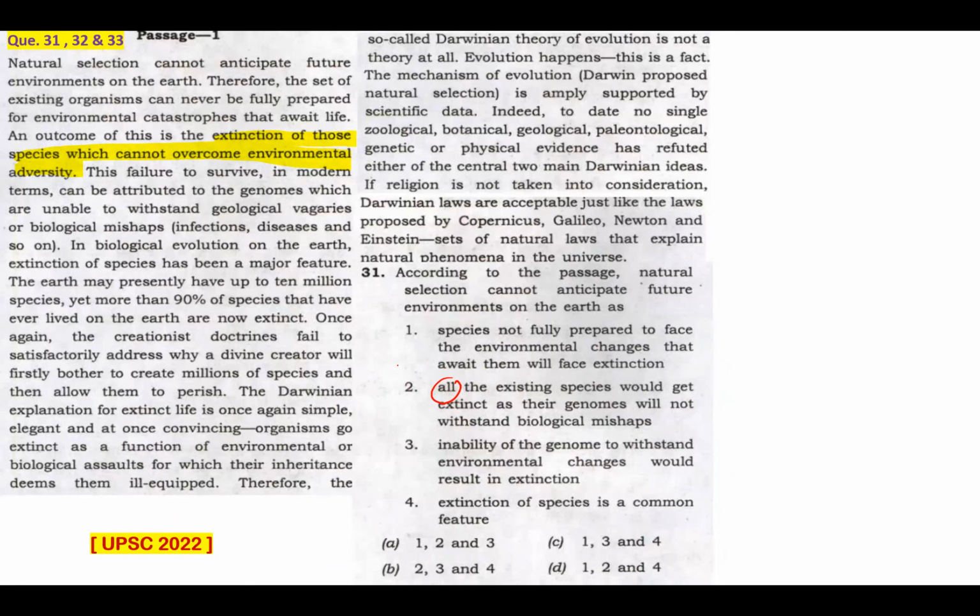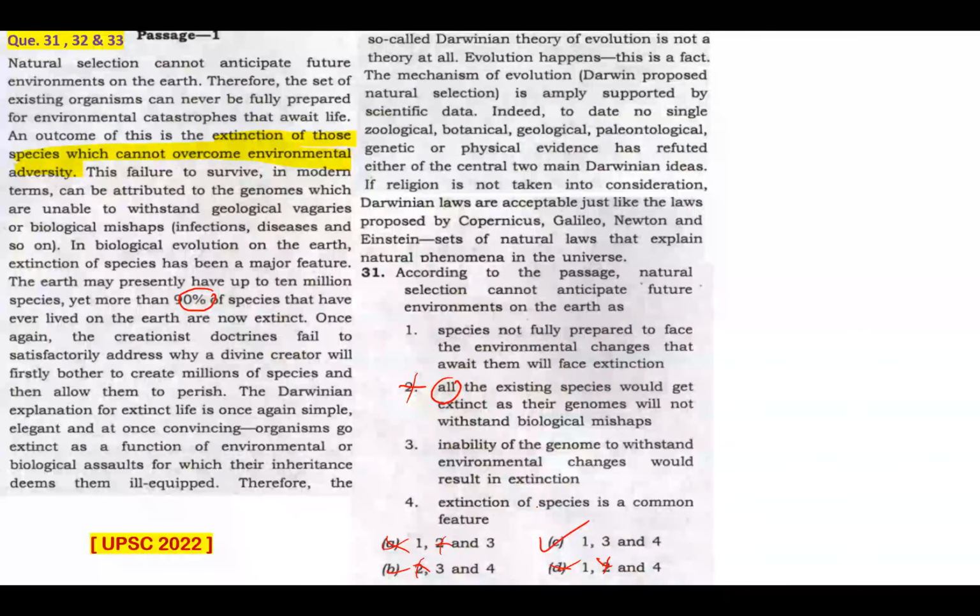It's never that. And if 90% of species are extinct, at least 10% are left. So no way this passage is giving us this idea that all the existing species would get extinct. This passage or the author is actually trying to say that species that can withstand environmental adversity due to their genes will not go extinct. So this is an easy elimination. And when I eliminate statement 2, option A is eliminated, option B is eliminated, and so is option D. So my answer would be option C.